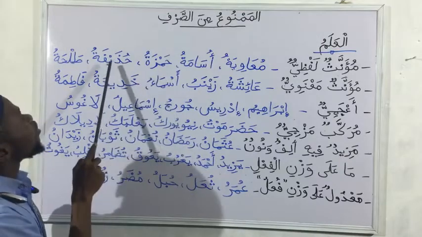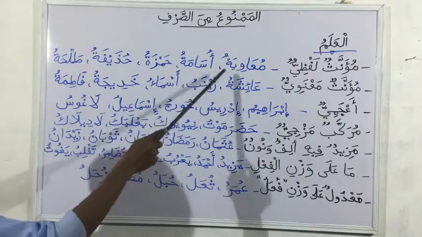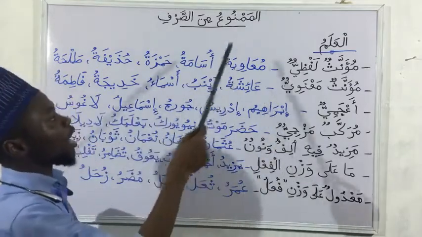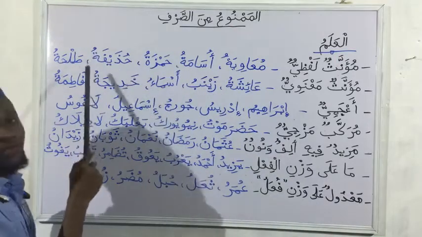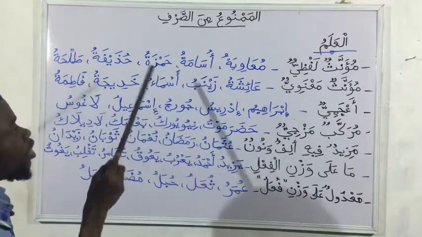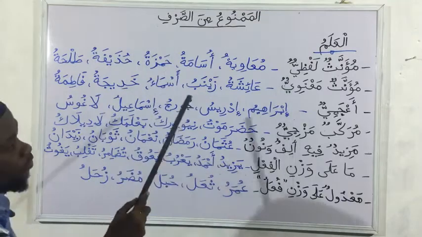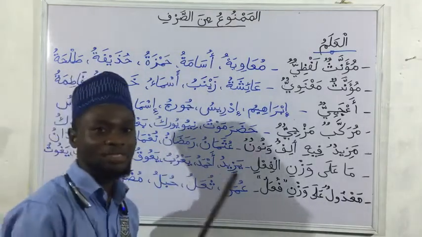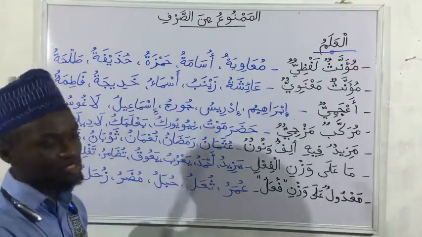Another one is Usamatu, Hamzatu, Huzaifa, and Tolha. So all of these names, what you are used to is that you just hear Muawiyah, Usama, Hamza, Huzaifa, Tolha. All of them, they have what? Ta marbuto. So we should take note of the ta marbuto, and also take note that they are mamnu' min as-sarf. So those are muannas lafziyu. Those are names that we perceive the femininity in the wording and not in the meaning.